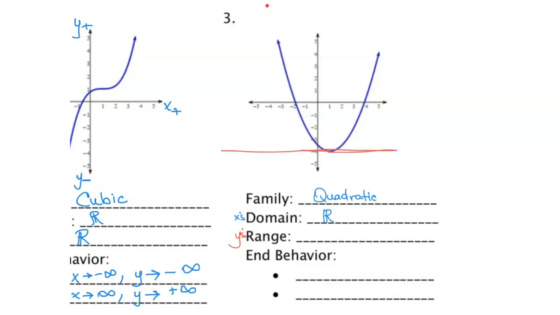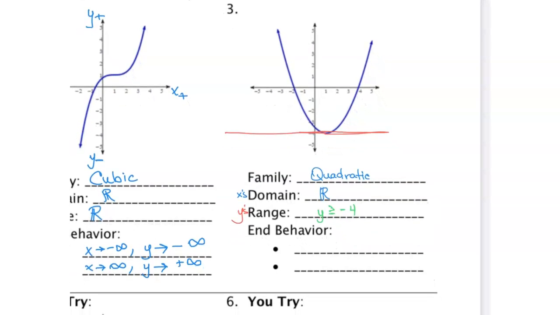But for the bottom, we stop and we don't go any further past this -4 for our y values. So all of our y values are going to be y is greater than or equal to -4. We'll have to use an inequality for it to represent all of the y values that we're going to cover for this particular graph. So y is greater than or equal to -4. The bottommost point on this parabola has a y value of -4, and all of the other y values are higher than -4.